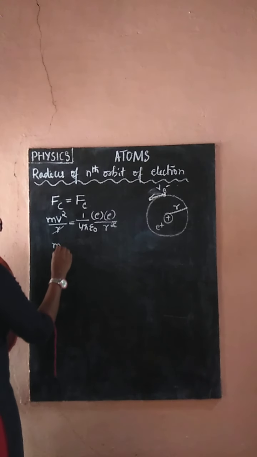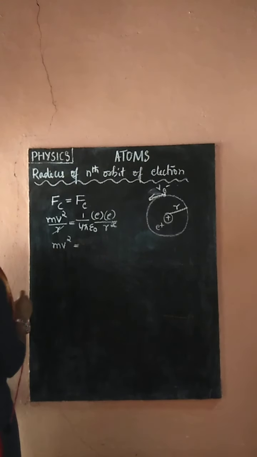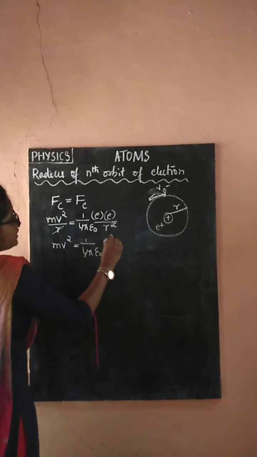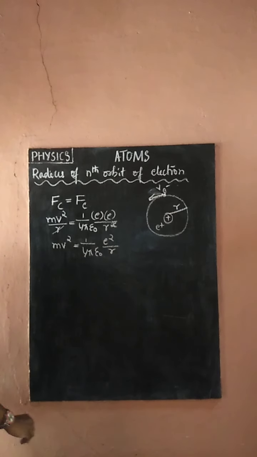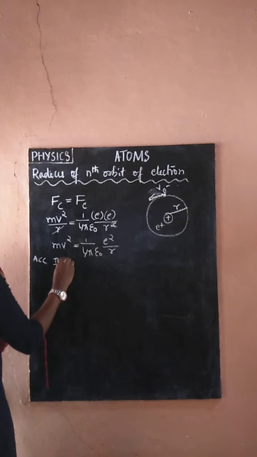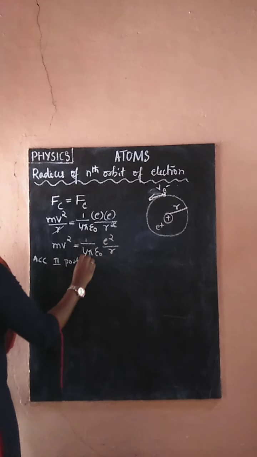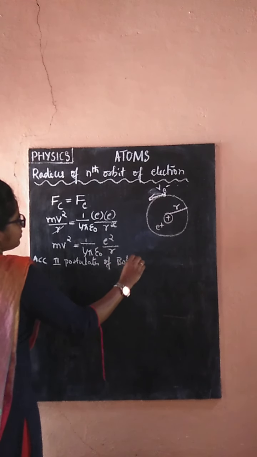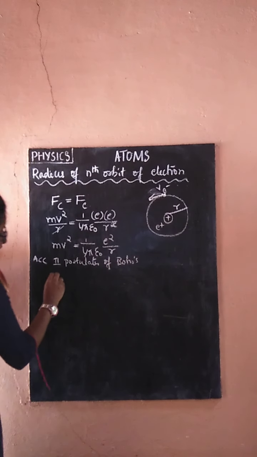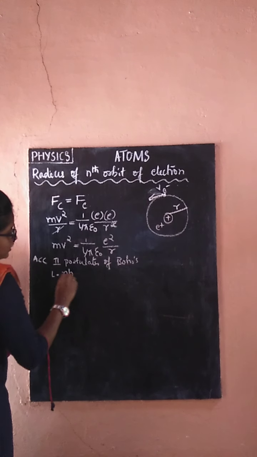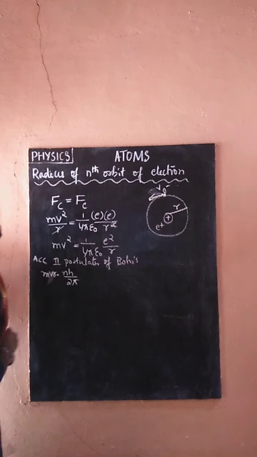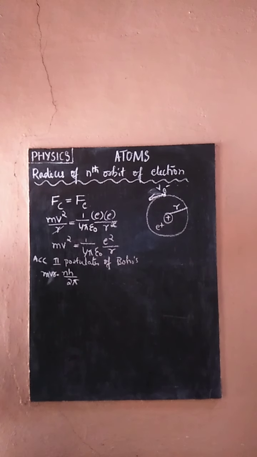So mv square equal to 1 by 4 pi epsilon naught E square by r. This is equation 1. According to the Bohr second postulate, L is equal to nh by 2 pi, so mvr equal to nh by 2 pi.